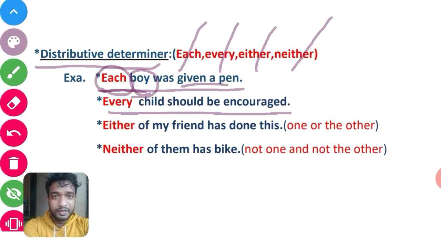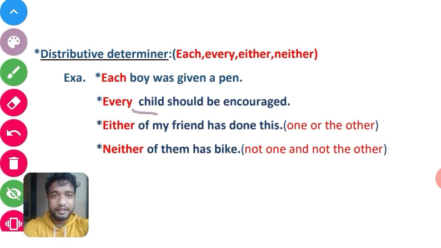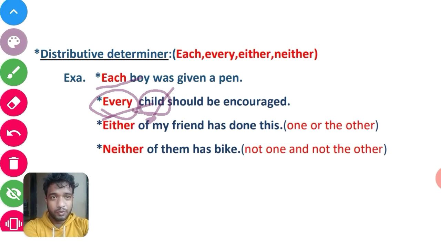And in the second example, every child should be encouraged. Child is a noun and every is a distributive determiner. You can see here the words each and every. What is the difference between each and every? Each refers to all of them one by one: one person is given a pen, and one more person is given a pen, and one more person is given a pen. You can say it like that as well.